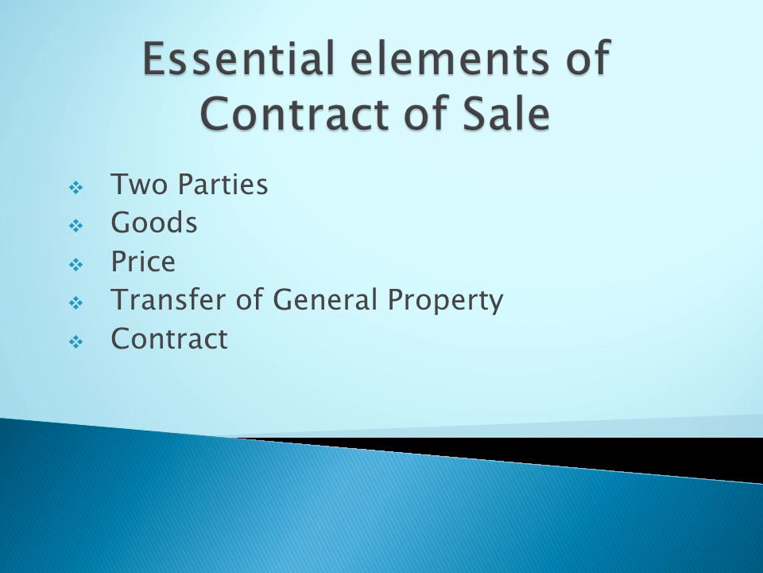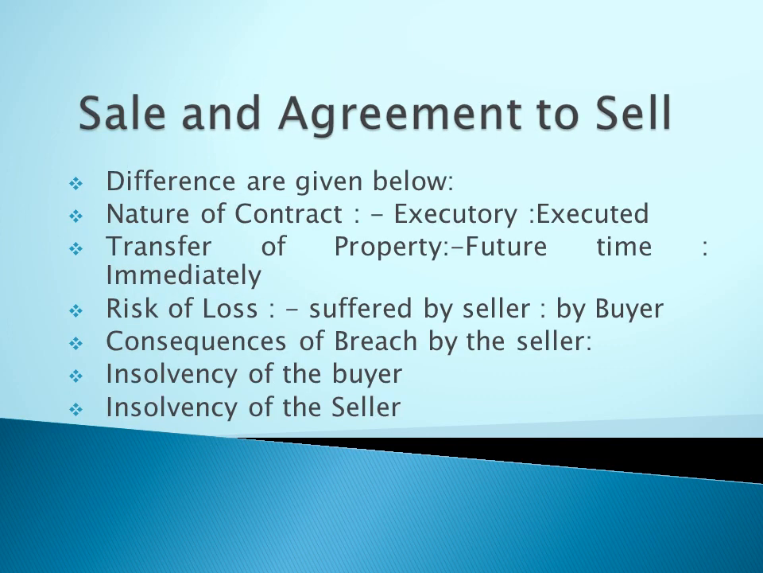Two parties means buyer and seller. Goods means the subject matter of the contract. Third, price. It is very essential, the consideration, otherwise it is not a contract of sale. And general property means the ownership must be transferred, not only the possession. Contract means all the essential elements. What are the essential elements applicable to the Contract Act is also applicable to the Sale of Goods Act. These are the essential elements of a contract of sale. Okay, move on. Next session.